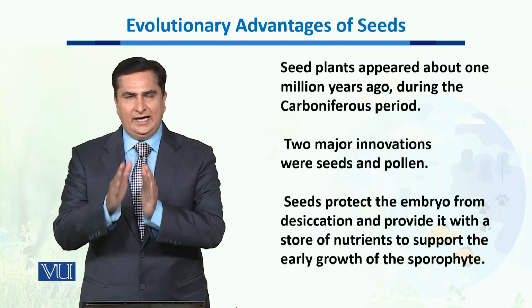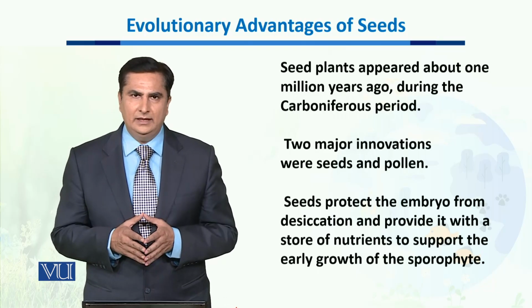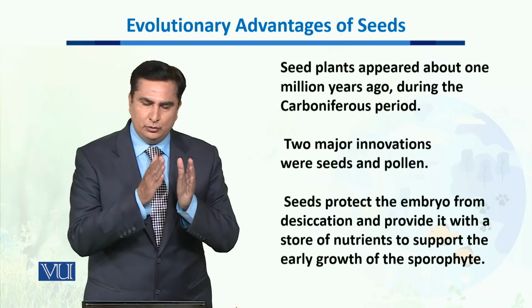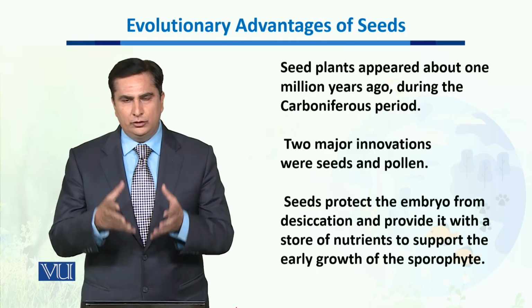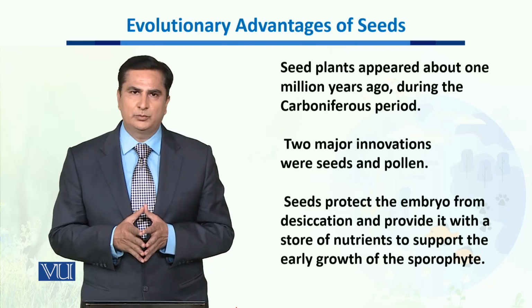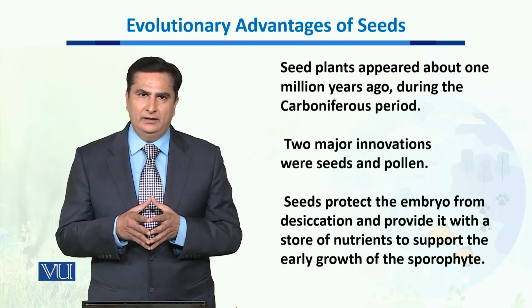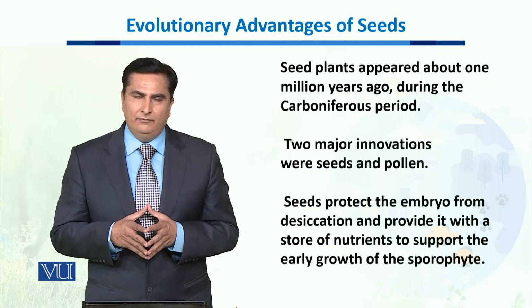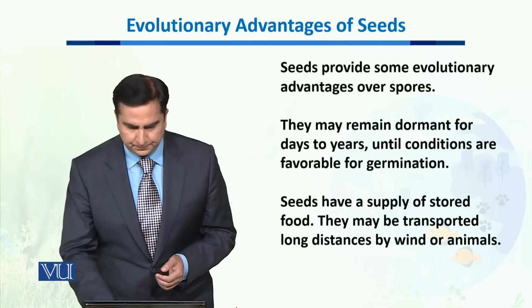Like it has the ability to protect the embryo from desiccation, and it has the ability to provide it with a store of nutrients in order to support the early growth of sporophytes. In higher plants, the sporophyte is the dominant generation when we talk about the life cycle of higher plants.